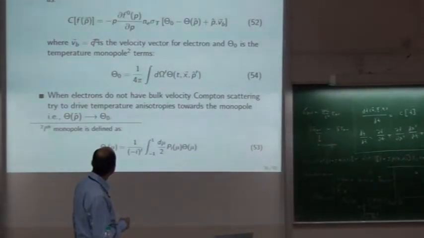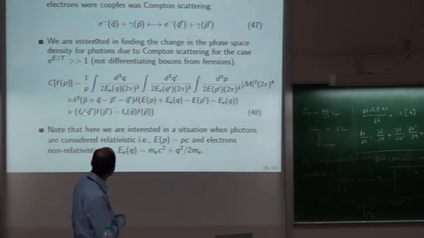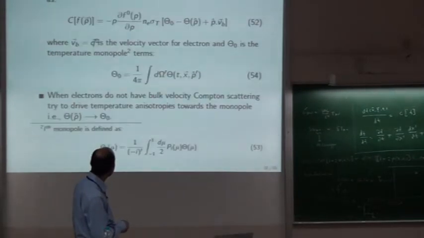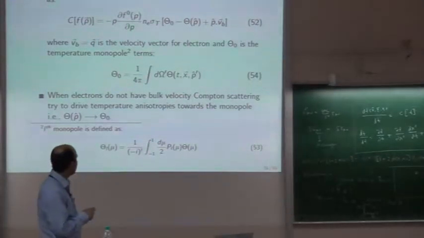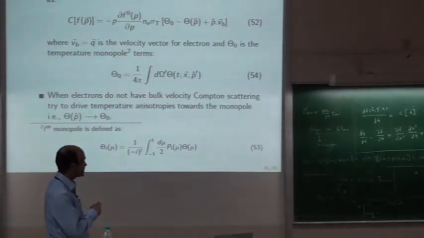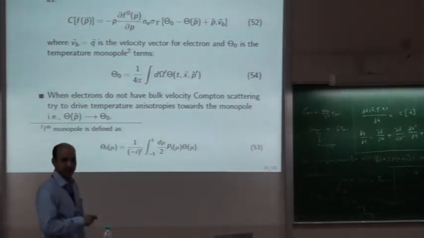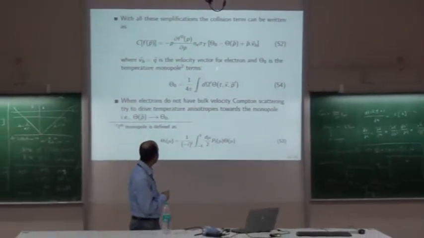I'm not going into detail of this. You plug this thing here and do the calculation, and it turns out to be an expression of this type for the collision term. I will explain what it means. This is the Thomson cross section coming here. This is the number density of free electrons. So, for example, if Ne is 0, there are no free electrons, then there is no collision. All this goes away.